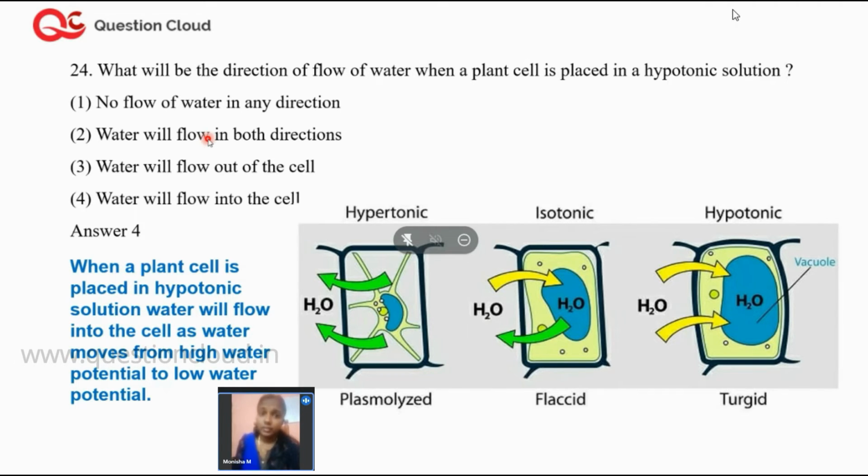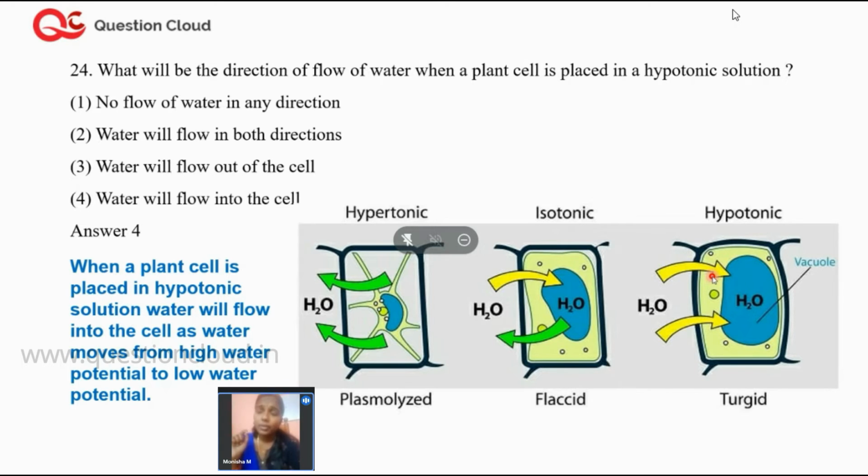Now let us see what is the isotonic solution. Isotonic solution is that particular condition where the concentration of the solute both outside and inside the plant cell is going to be equal. That's called an isotonic solution. Hypertonic solution is that particular situation where you have more solute present inside and less solute present outside. Therefore, in order to maintain the equilibrium, the water molecules will migrate from outside and reach inside of the cell. So that's called a hypotonic solution.